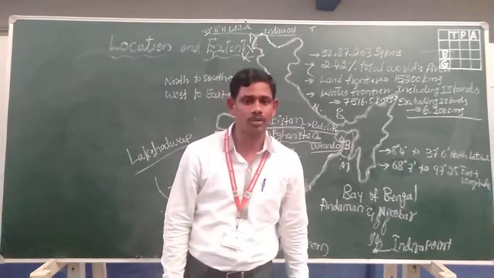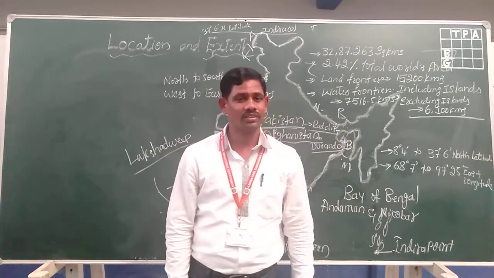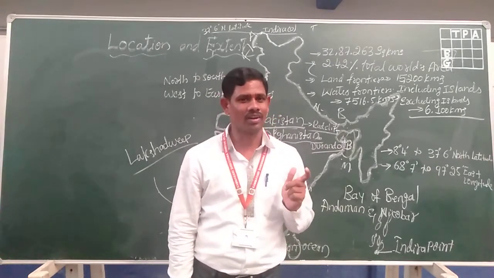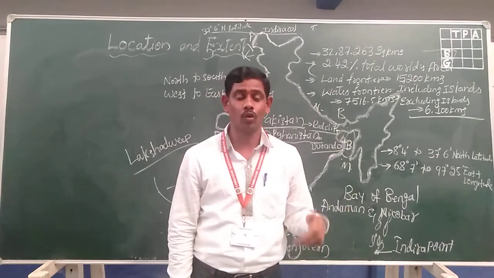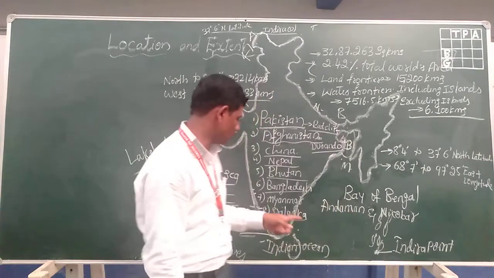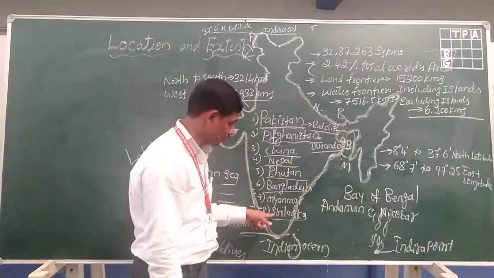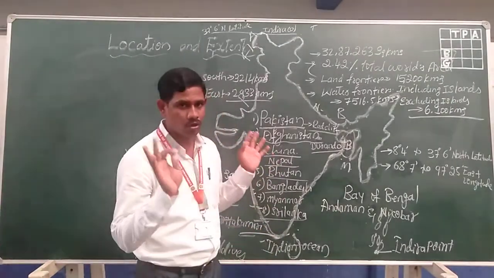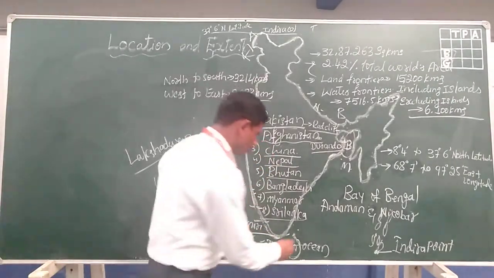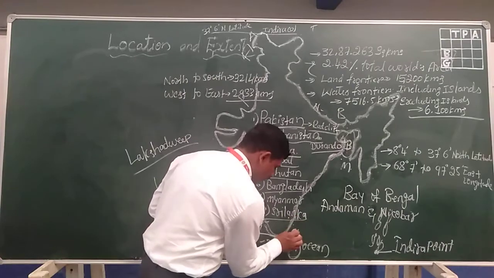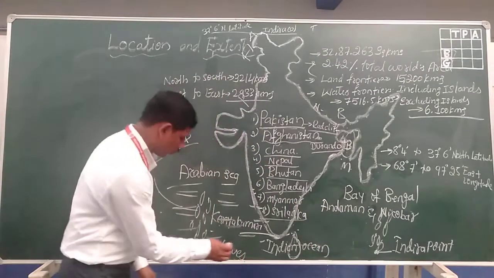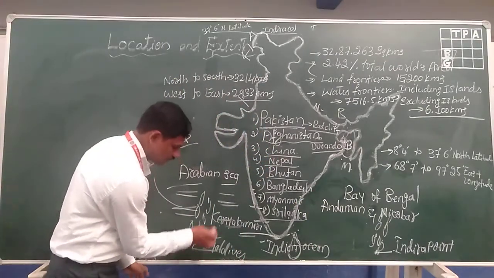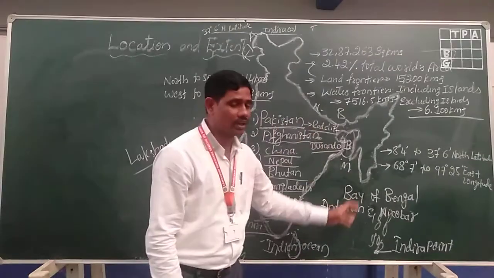Maybe you have heard the Ramayana story: Rama, Sita, Lakshmana, and especially Ravana. Ravana lived in Ceylon, the old name; the present name is Sri Lanka. Sri Lanka is located in the southern part of India and the Maldives in the Arabian Sea. These are the neighboring countries.